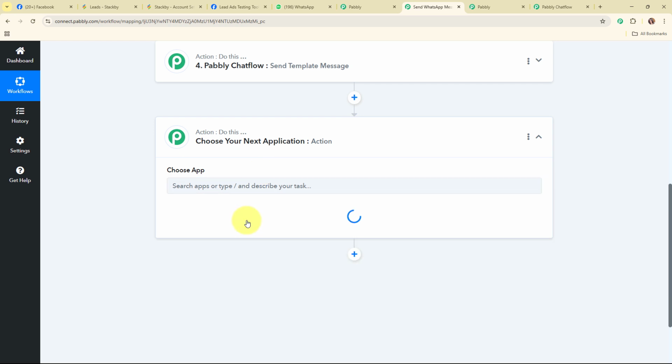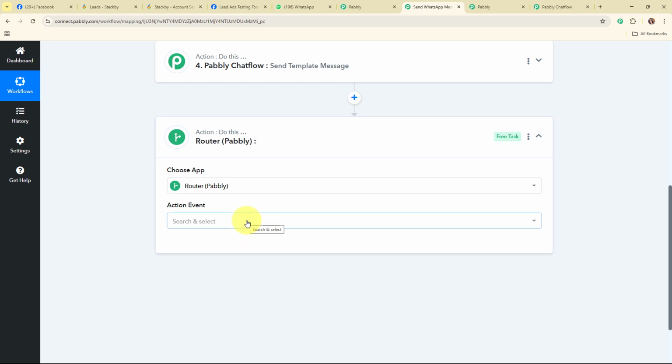Router by Pabbly is a feature within Pabbly Connect that allows you to create smart condition-based workflows. Think of it as a traffic director for your automation task. It decides which path your data should take based on specific conditions you set. For example, if someone fills out a form and selects male, the router can automatically send their information to a specific Google Sheet for male leads. If they select female, it routes to a different sheet. This helps businesses automate processes more efficiently by handling different scenarios within a single workflow.